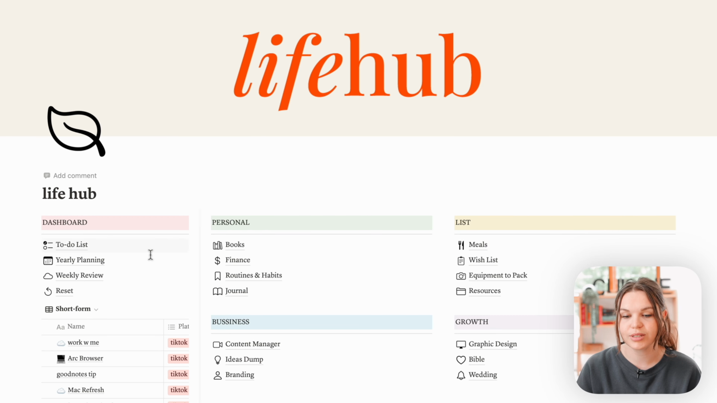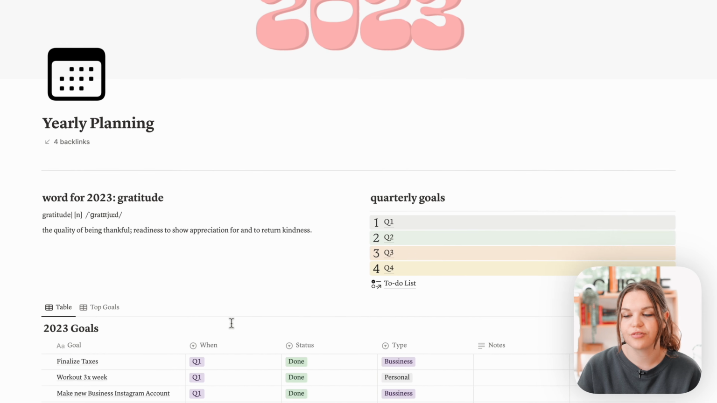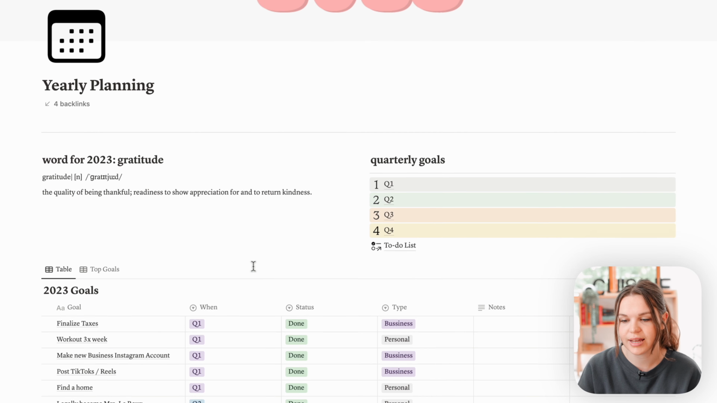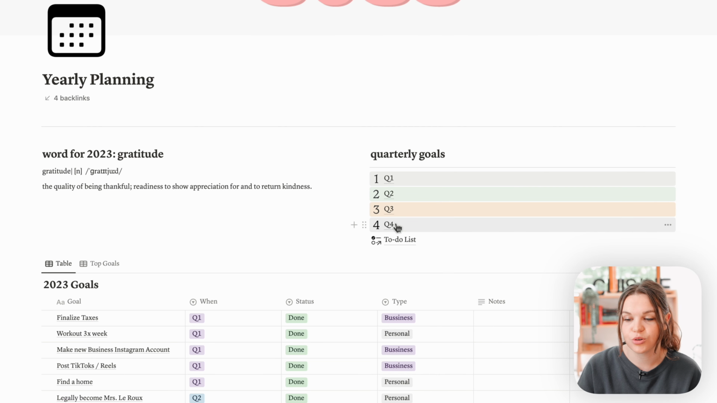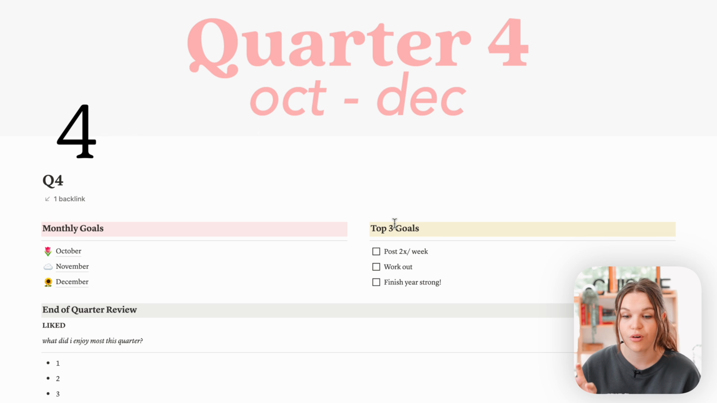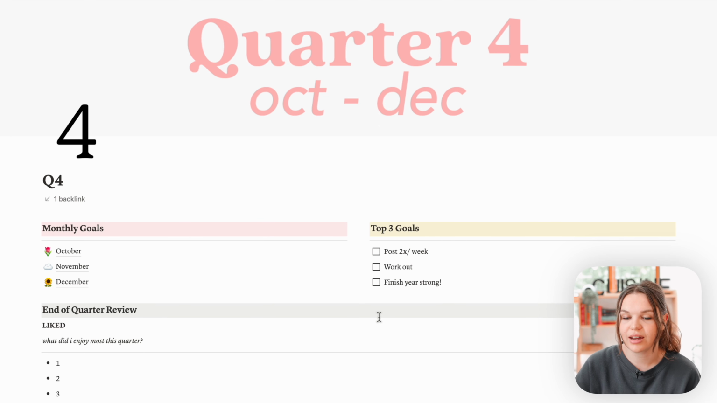So here in Notion, you will see I have this section called yearly planning. In here, I have all my quarterly goals and then some goals for 2023 that I've set. And then I will go into quarter four. I did a whole video on how I plan for a quarter. I haven't kept up with this at all lately because Notion has just kind of been on the back burner a lot, but I want to get back into it.